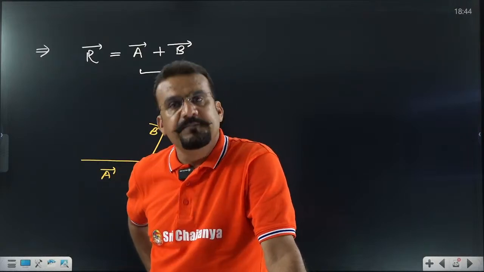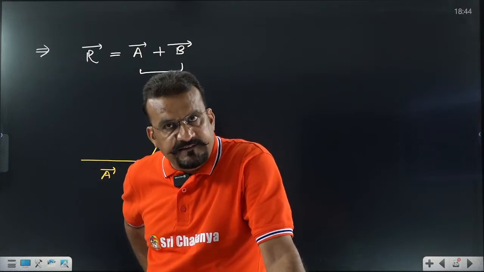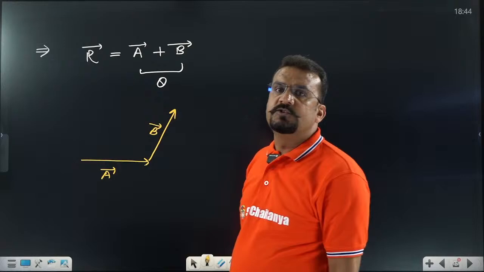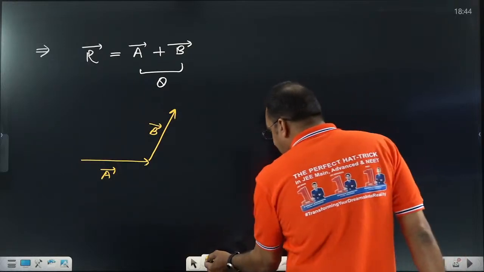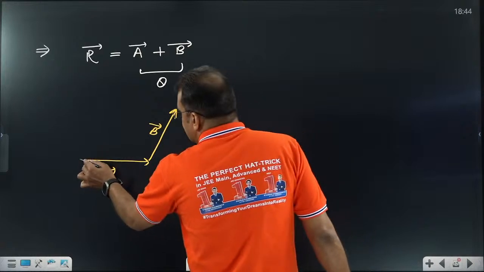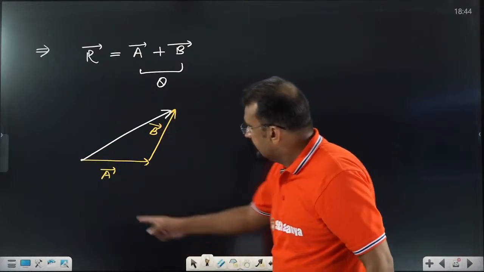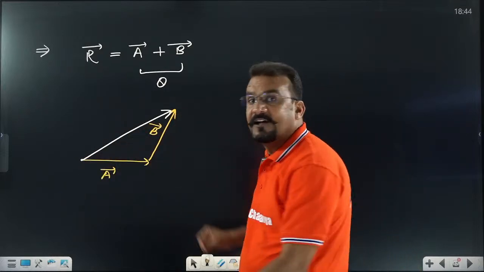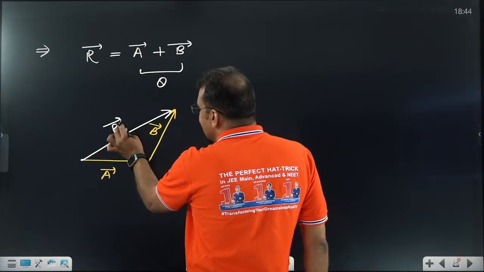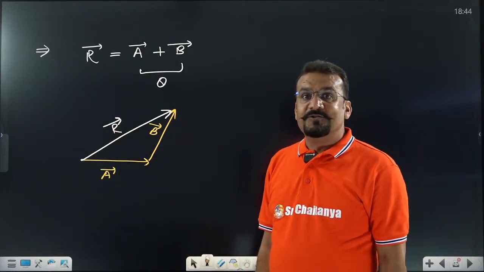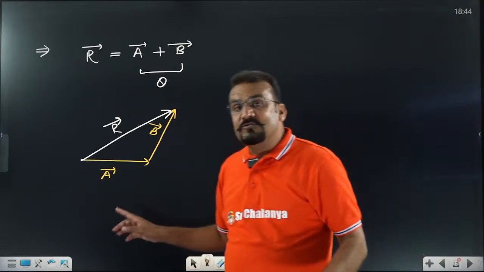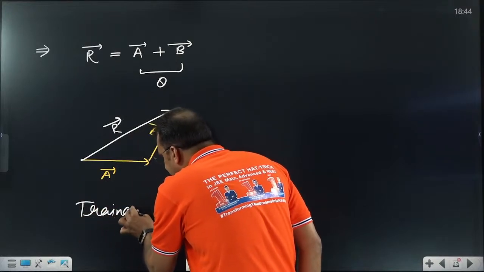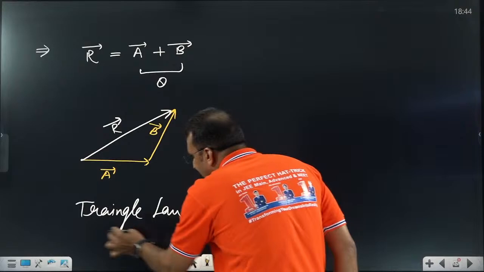Again I repeat, represent two vectors A and B in such a way that in the same order they are denoted by two sides of a triangle. Then the third side in opposite order. See, very important, order means vector A and B in the same sense means same order. This is the third vector. This represents the resultant vector. So how to define this rule? This rule itself is called the triangle law for vector addition.